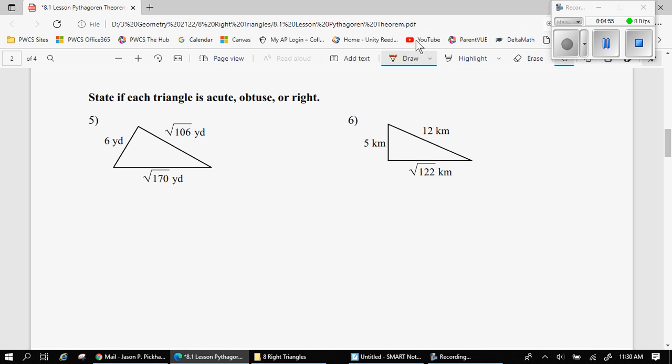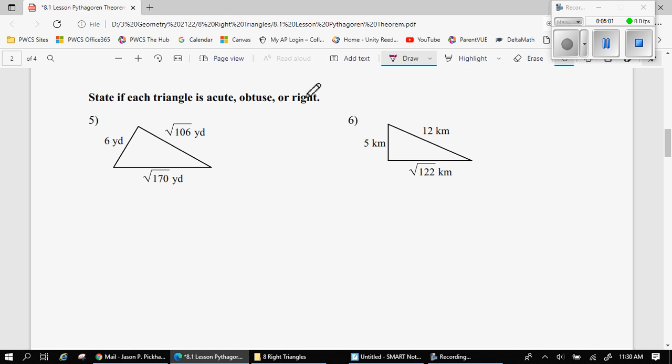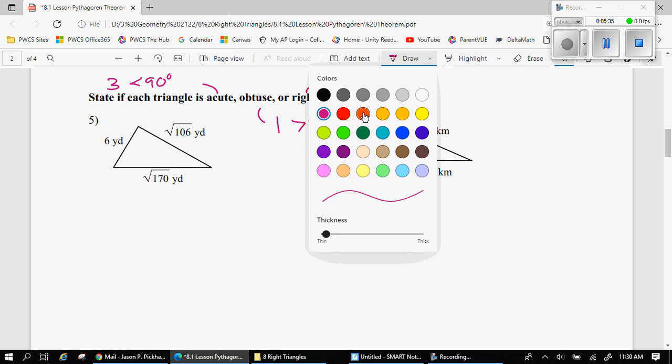So we want to use Pythagorean theorem in another way now, and we want to use it to determine what type of triangle we have. A right triangle we know has one 90-degree angle. An obtuse triangle is a triangle that has one angle that is greater than 90 degrees, an obtuse angle. And then an acute triangle has three angles that are less than 90 degrees. They're all acute angles, smaller than 90, of course bigger than 0. And we can use the Pythagorean theorem to help us out with that. We know that a squared plus b squared is equal to c squared when we have a right triangle.